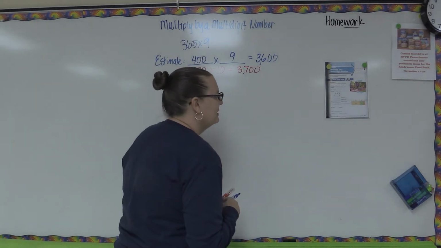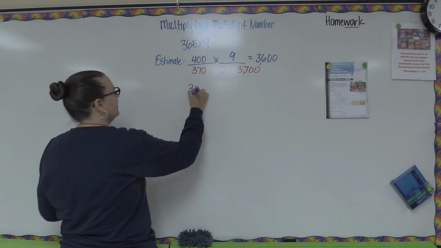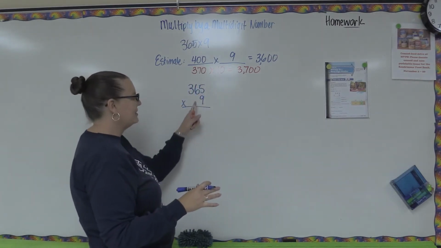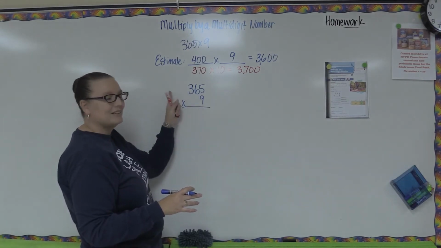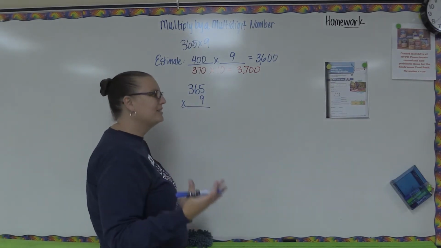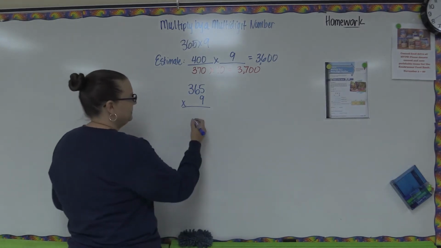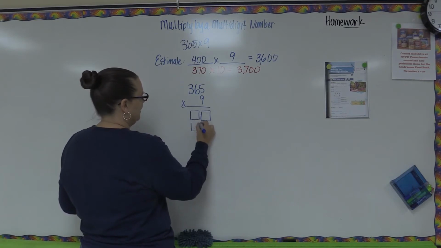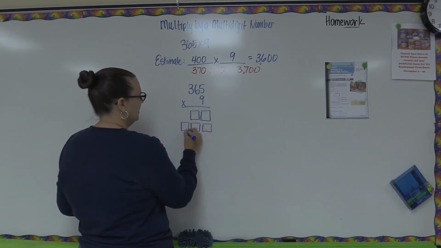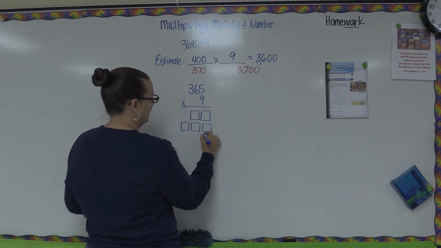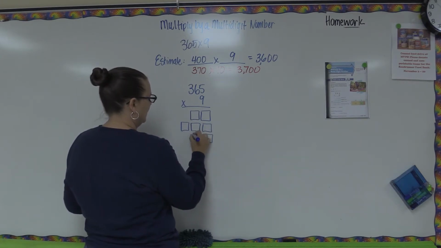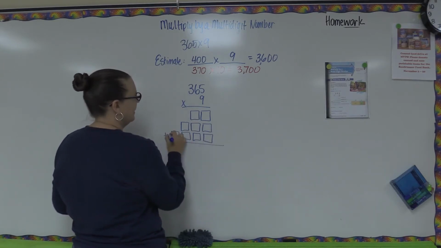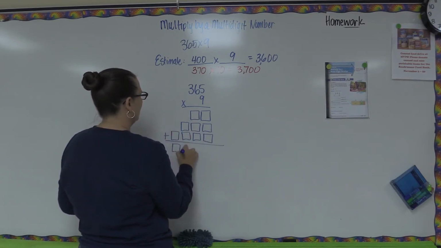So the math problem says 365 times 9. Now this process is the same whether you have a single digit number here, a double digit number, or in this case a triple digit number. We're always going to take the same steps. So I'll go ahead and draw in the boxes that you have on your page, so that makes it a little bit easier here. Okay, so we've got that all set up, and then we've got our answer down here.